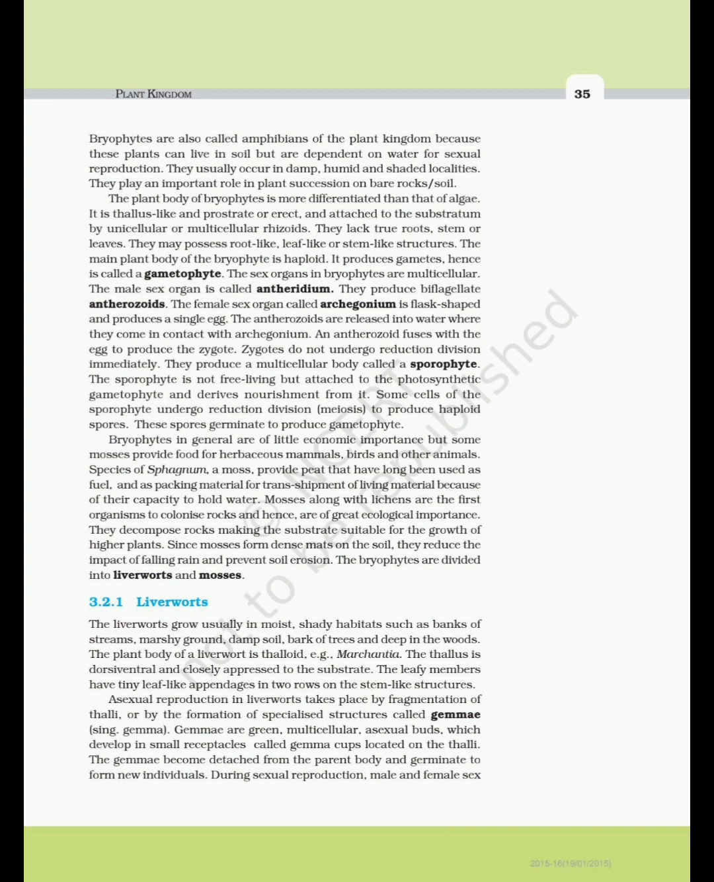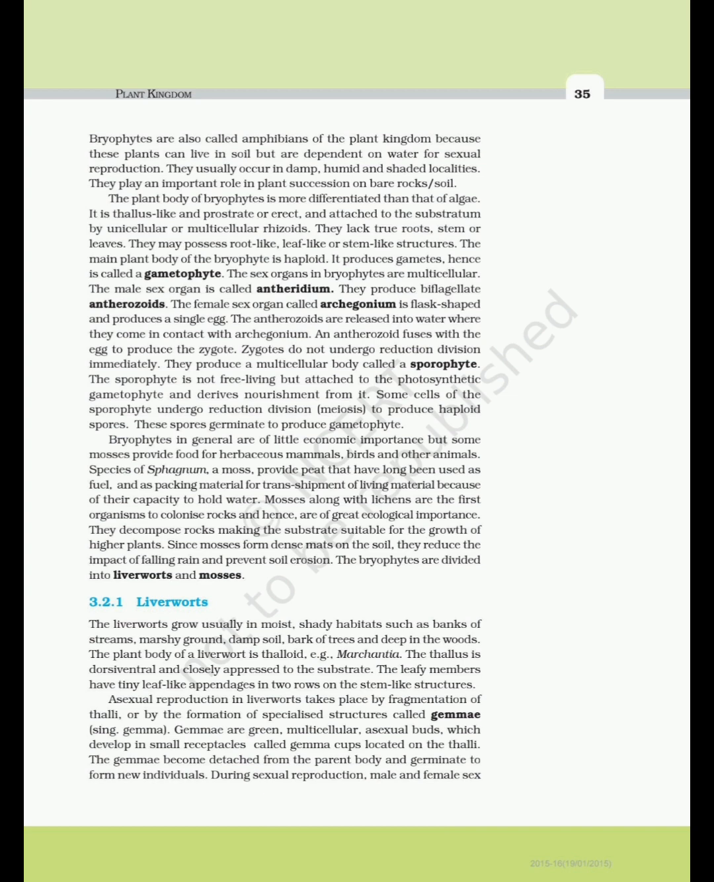The antherozoids are released into water where they come in contact with archegonium. An antherozoid fuses with the egg to produce the zygote. Zygotes do not undergo reduction division. Immediately, they produce a multicellular body called a sporophyte. The sporophyte is not free-living but attached to the photosynthetic gametophyte and derives nourishment from it. Some cells of the sporophyte undergo reduction division, meiosis, to produce haploid spores. These spores germinate to produce gametophyte.